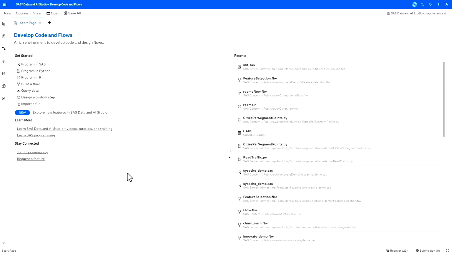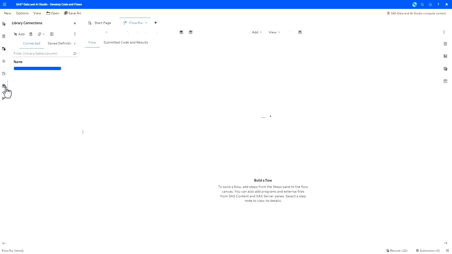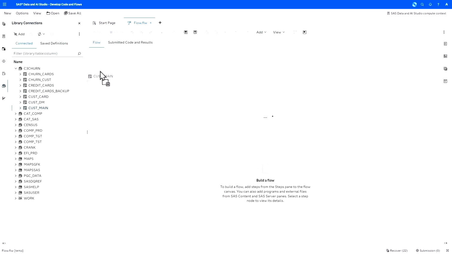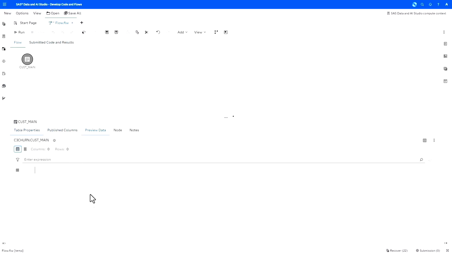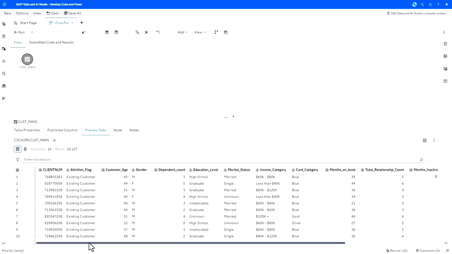The first action that I'm going to do here is creating a new flow. We want this process to be repeatable, and we want it to be clear for other users, so that's the reason why we create a flow here. We're not going to write a program. The first action that I'm doing here is manual. I just went to our libraries connection and put a table on the canvas. This is the first table, which contains information about customer data.